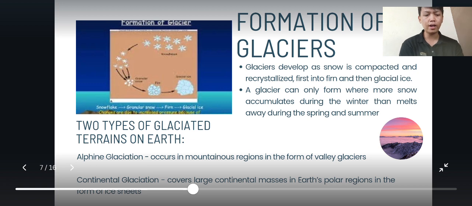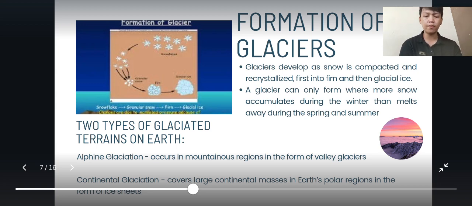Next is the formation of glaciers. Glaciers develop as snow is compacted and crystallized, first into firn and then glacial ice. A glacier can only form where more snow accumulates during the winter than melts away during the spring and summer.